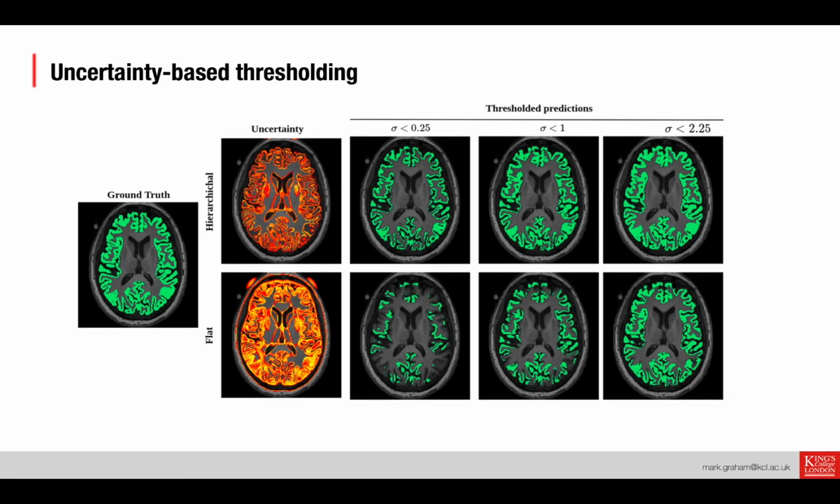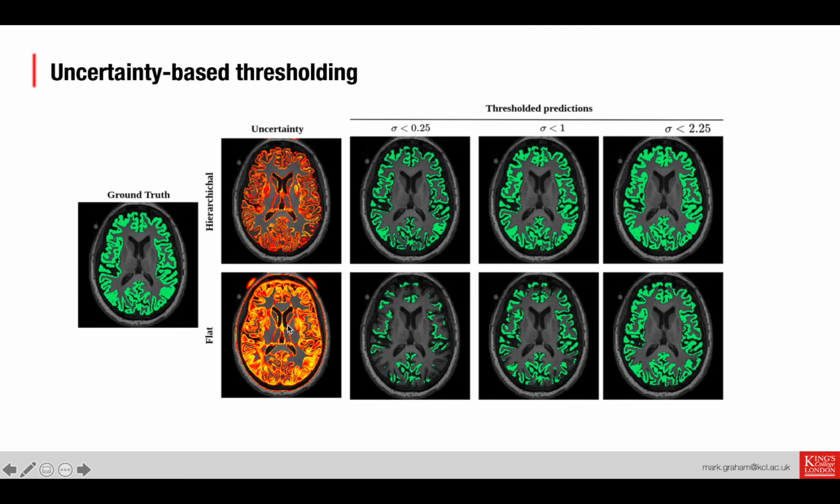And now we'll show a final example of what we could do with this hierarchical uncertainty. So imagine we're interested in predicting and getting the cortex from the subject and getting the cortical volume and lower and upper bounds of that volume to use as some sort of biomarker in downstream analysis. So we might want to use our network's uncertainty output to get lower and upper bound estimates for the cortex by thresholding the segmentation, so thresholding based on different values of uncertainty.